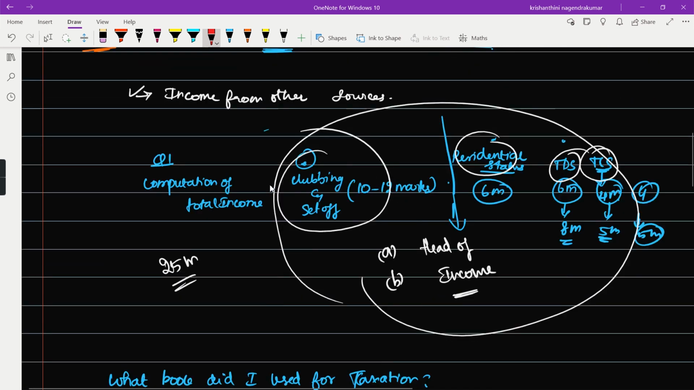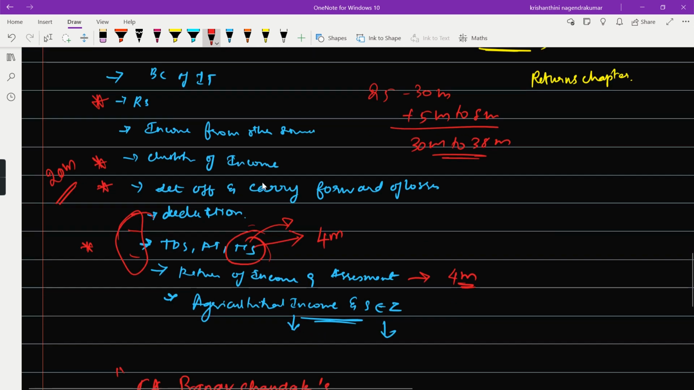And yes, this is my preparation strategy that I followed to score good marks in the taxation paper. I hope this will be useful.